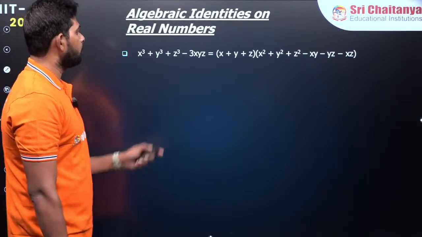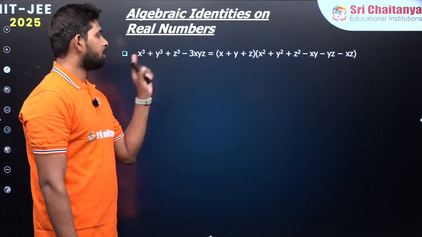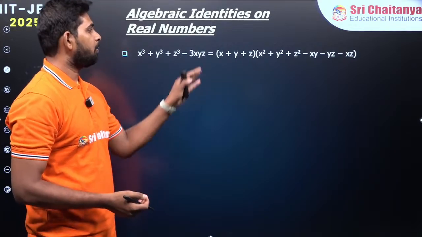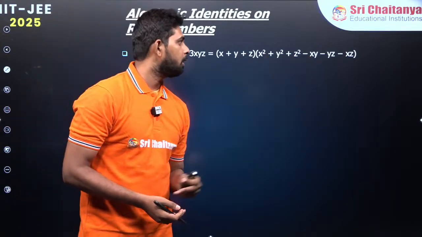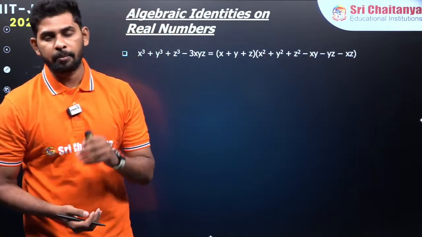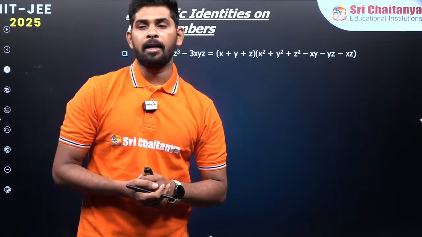And this is very important, x cube plus y cube plus z cube minus 3xyz equals (x plus y plus z) into this entire expression, x square plus y square plus z square minus xy minus yz minus zx.